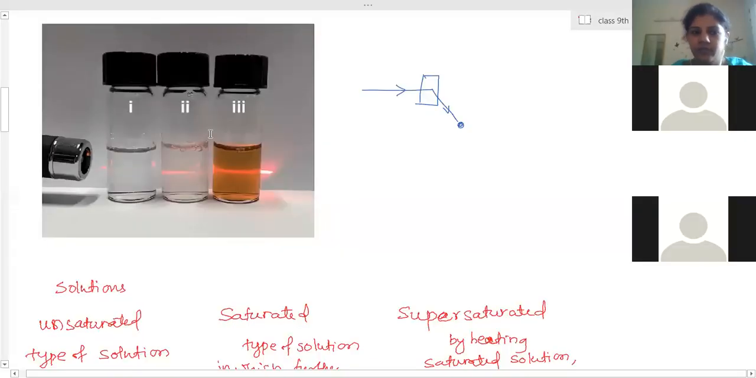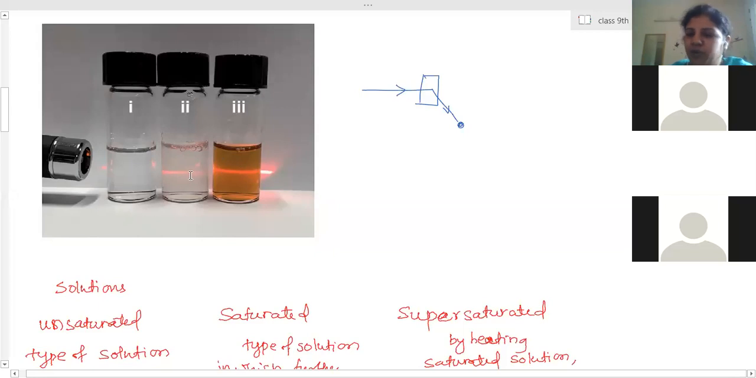It's clear? And that's the reason you have seen here that the path of the light is visible through the remaining two. The first one is a solution through which the path of the light is not visible because the size of the particle is very, very small. But in the second case, the particle size is somewhat bigger than in solutions, and therefore they are able to scatter the beam of light. And the third one is much bigger, so it will scatter the beam of light more efficiently. More light gets scattered away, so we are able to see a brighter light through this.